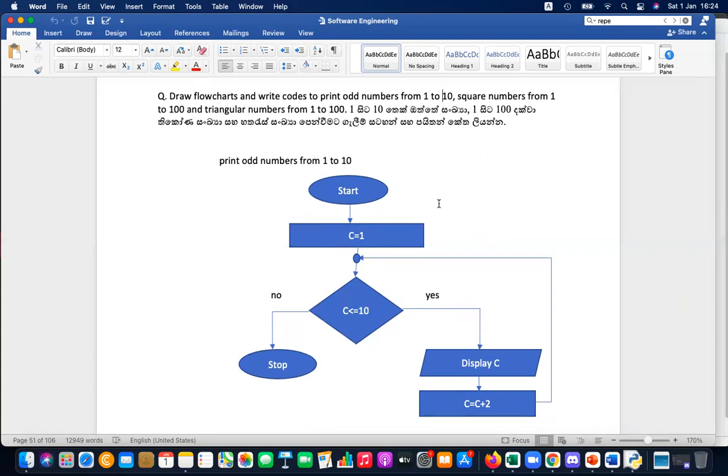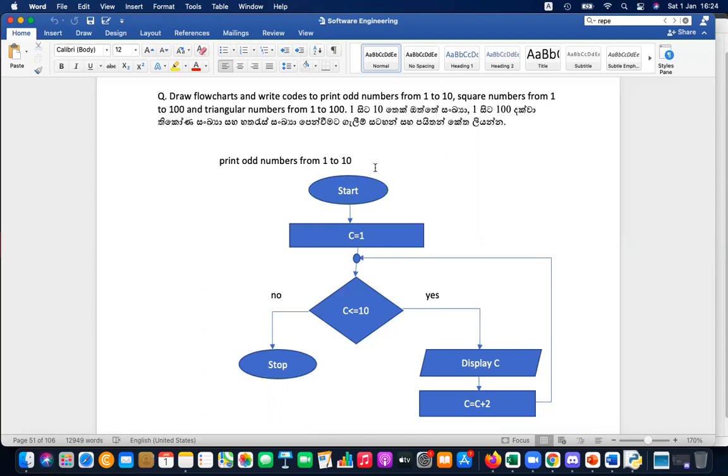That is easy. The difficult part is square numbers and triangular numbers. That is also not difficult. Shall we try this one? I'll give you 10 minutes, so quickly give a try. Then I'll explain. I think within 5 minutes even you can do that.